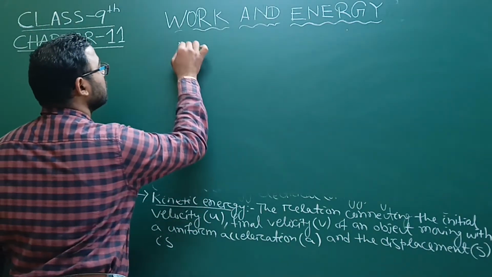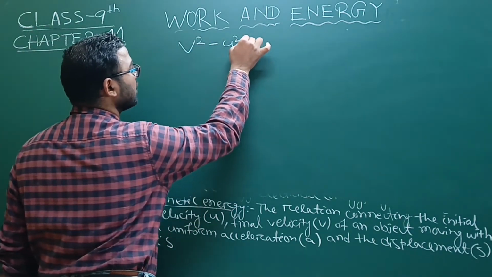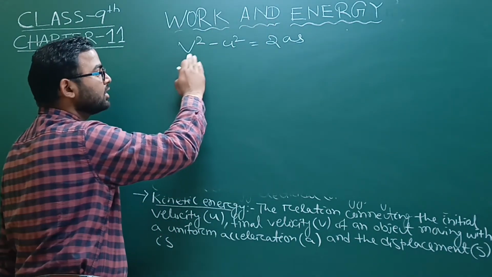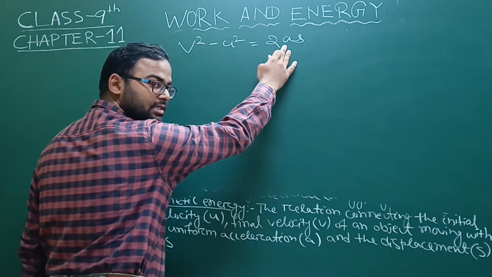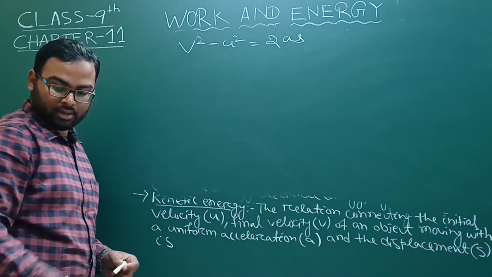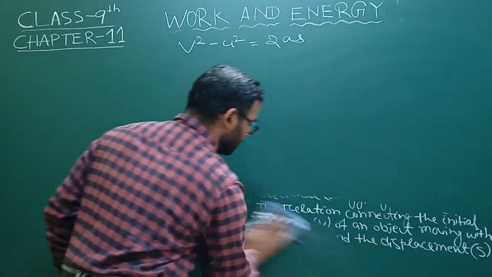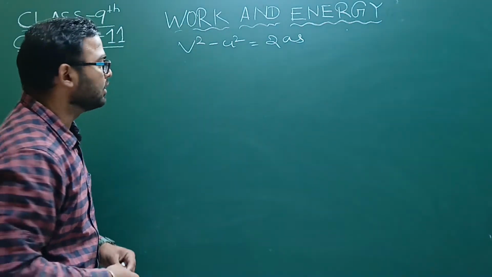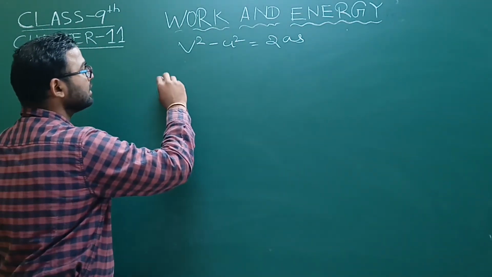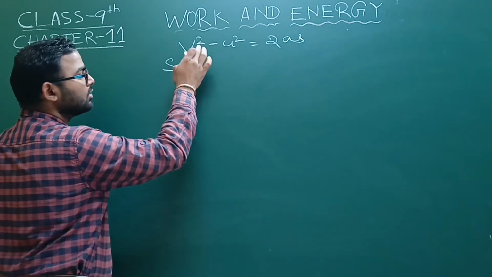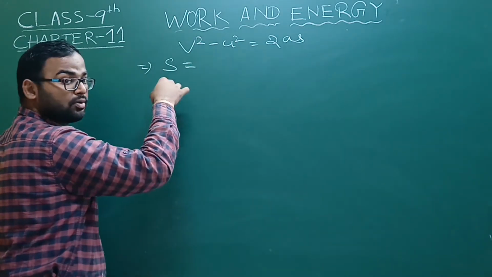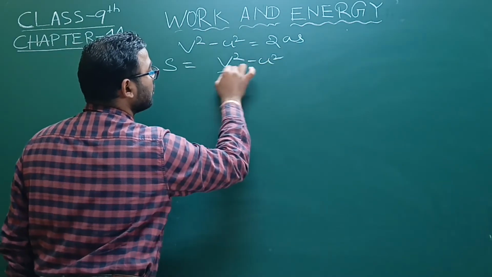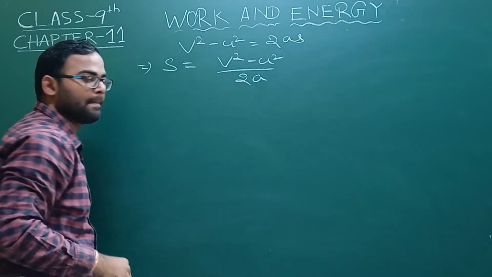We know that v square minus u square equals 2as, where v is the final velocity, u is the initial velocity, a is the acceleration and s is the displacement. From this equation we will derive the formula of kinetic energy. From this formula we can derive s. So s equals (v square minus u square) by 2a.